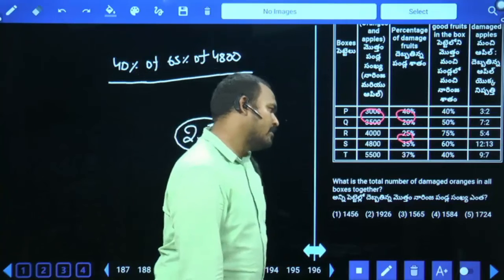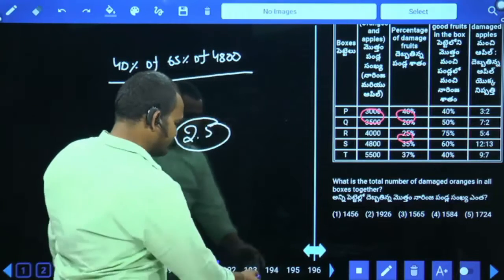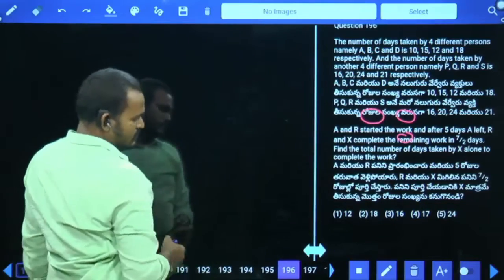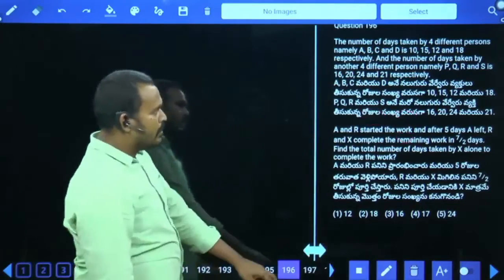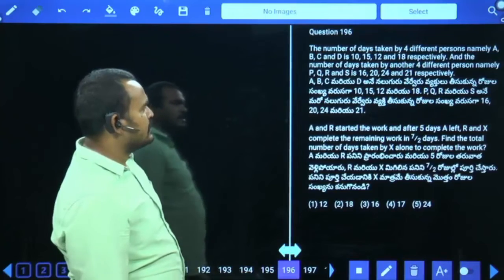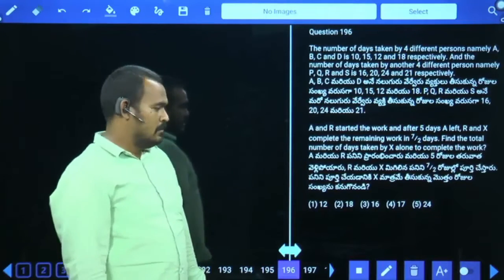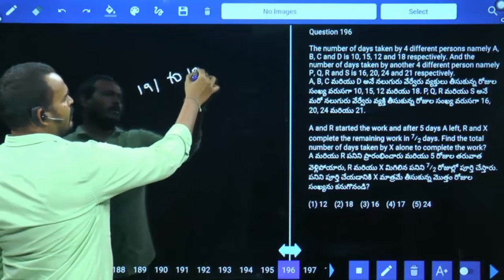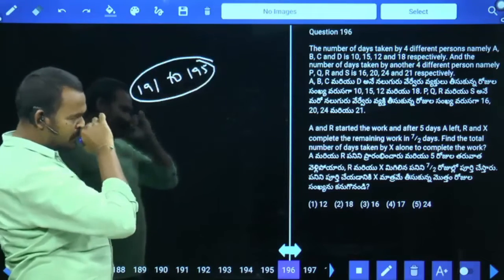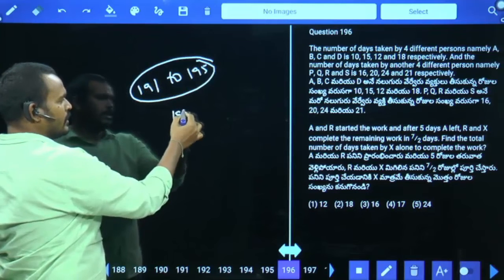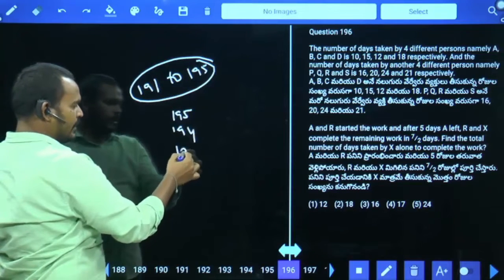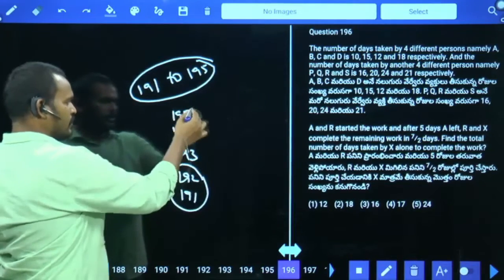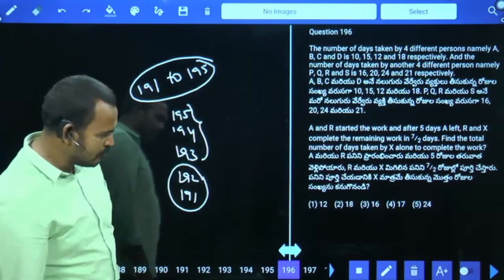What is the total number of damaged oranges in all the boxes together? Next question, number 196. The number of days taken by 4 different persons, namely A, B, C, D is from question number 191 to 195. Lengthy calculation. First solve question 195, 194 and 193. After that solve question 192 and 191. First priority 195, 194 and 193.